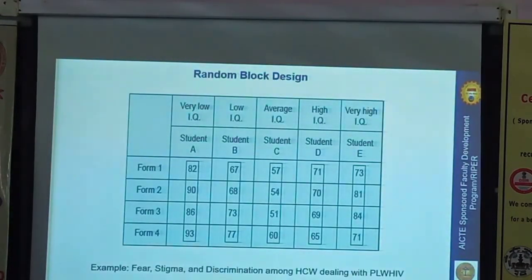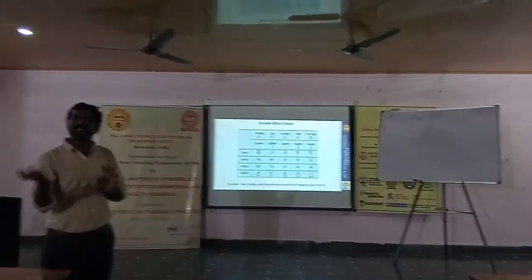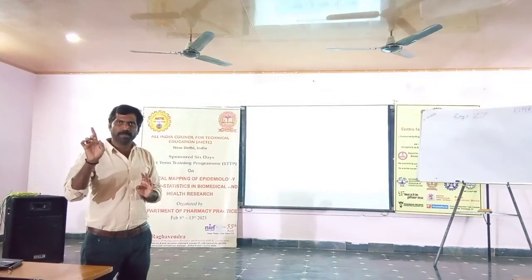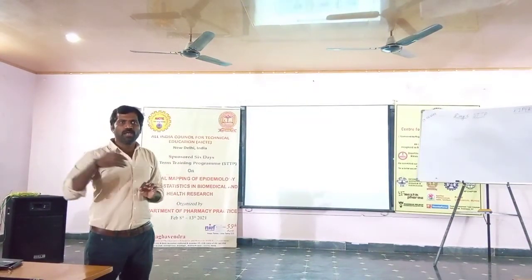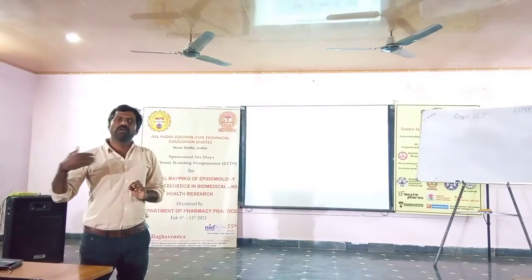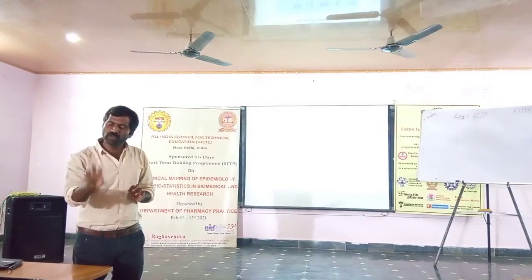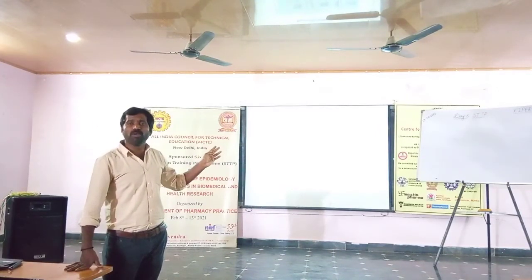The next one is the random block design. As I said, there are three principles: randomization, replication, and local control. If any one extraneous variable, like IQ level, qualification, or profession, is influencing your outcome, then we need to go for the random block design.